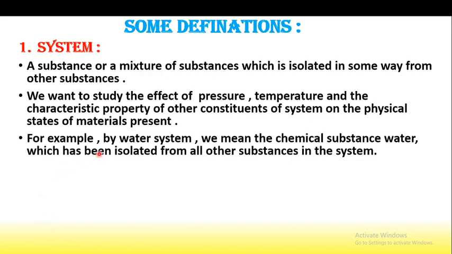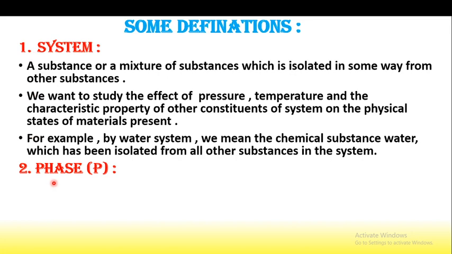For example, by water system we mean the chemical system in which the chemical substance is water, and which has been isolated from all other substances in the system. So this is the first terminology, that is, the system.